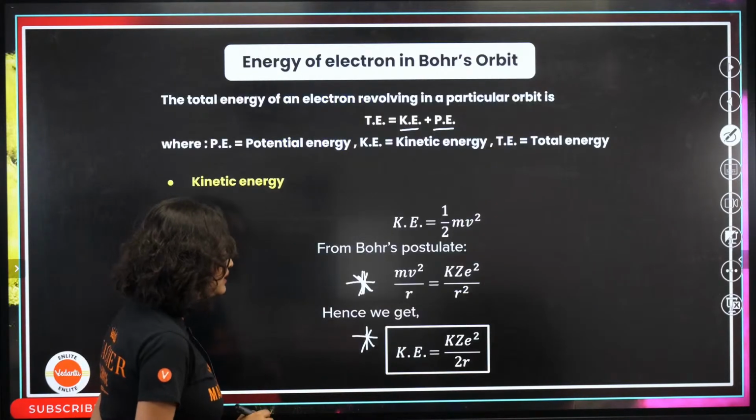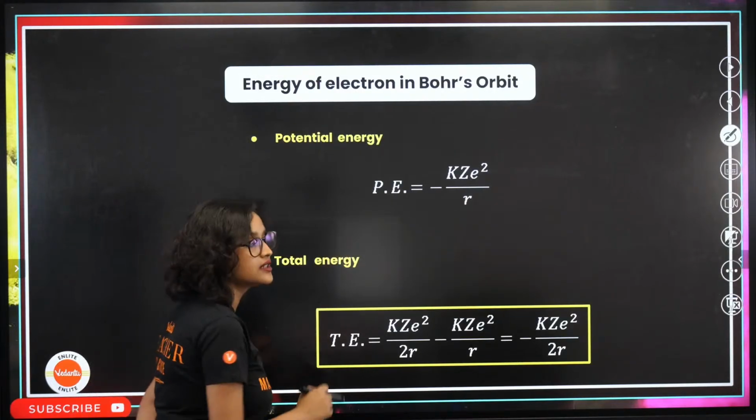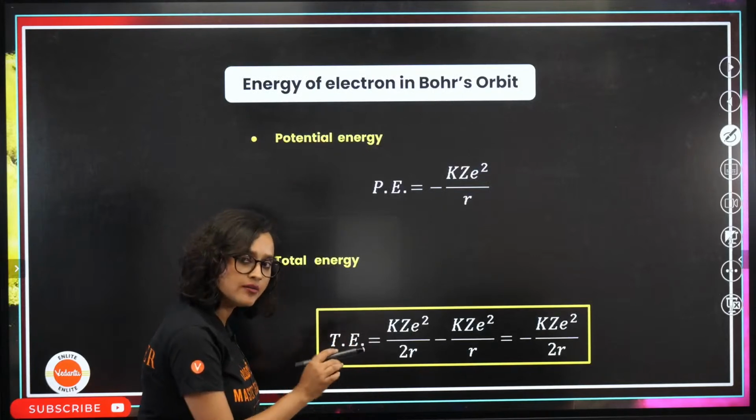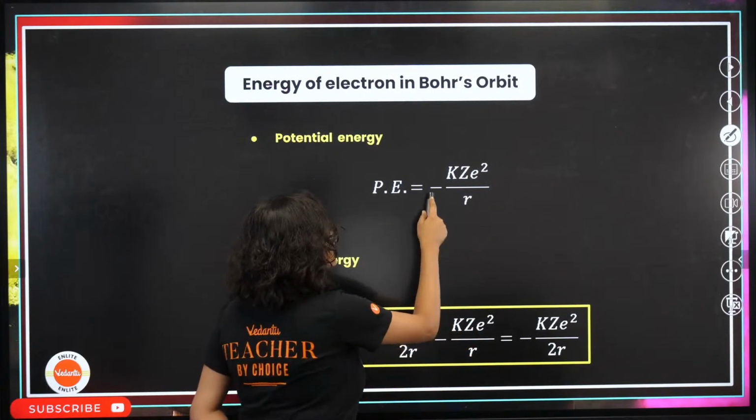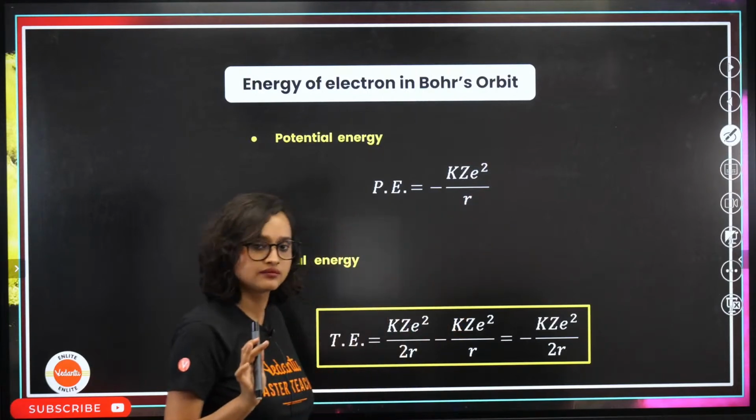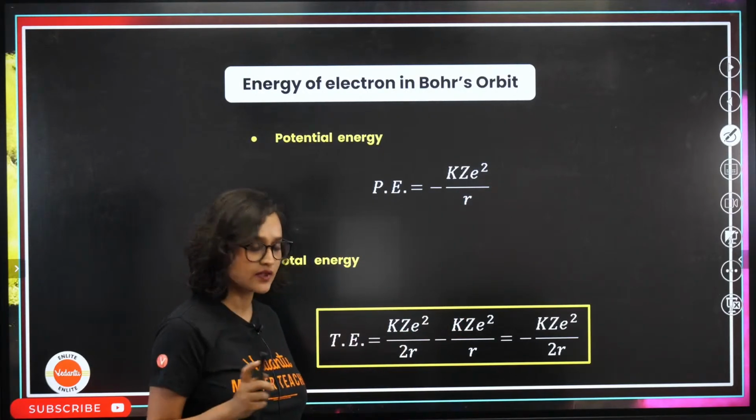Now what is our potential energy? Our potential energy is same as K, but two differences. There is a minus sign here and there is no 2r, there is r.